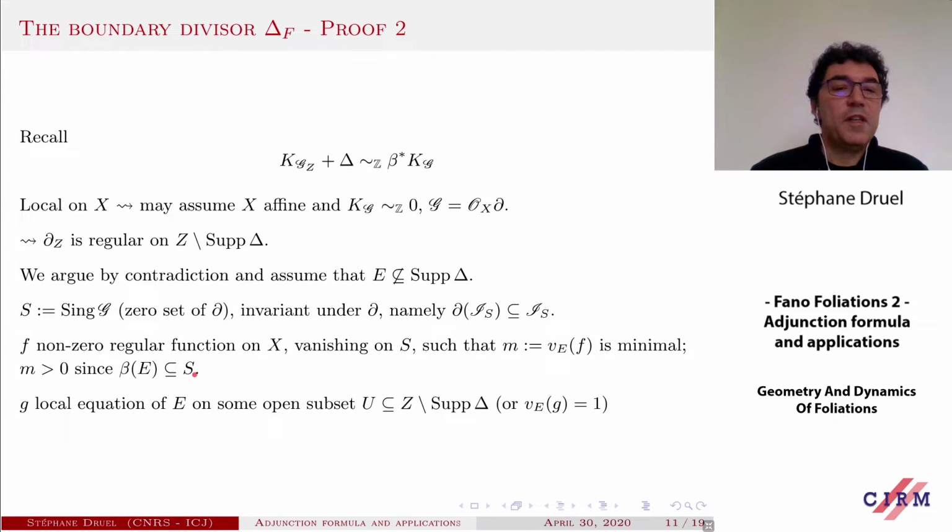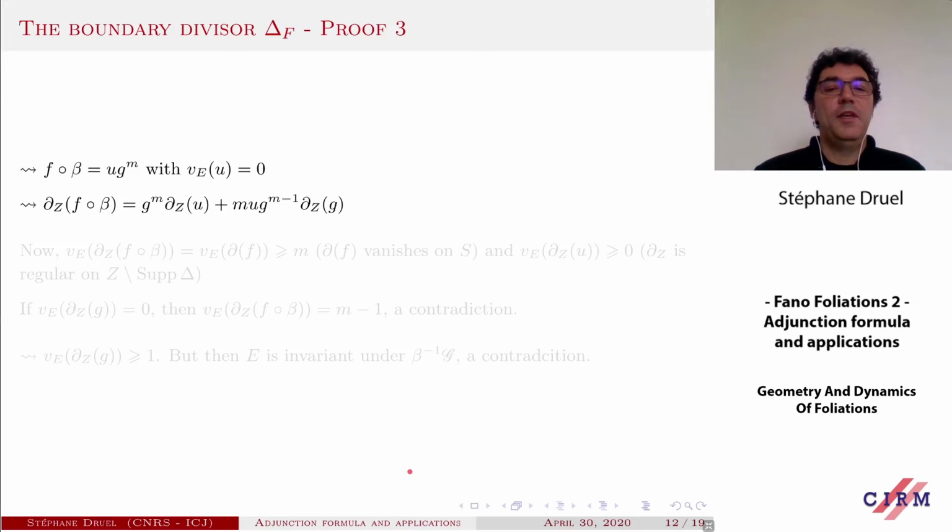Any function vanishing on S when pulled back to Z must vanish on E as well. So you fix such a function. And now you choose a local equation of E, on some open set not containing the support of delta, and you assume that the valuation of g is 1. So this is a generator of the ideal of functions that vanish on E.